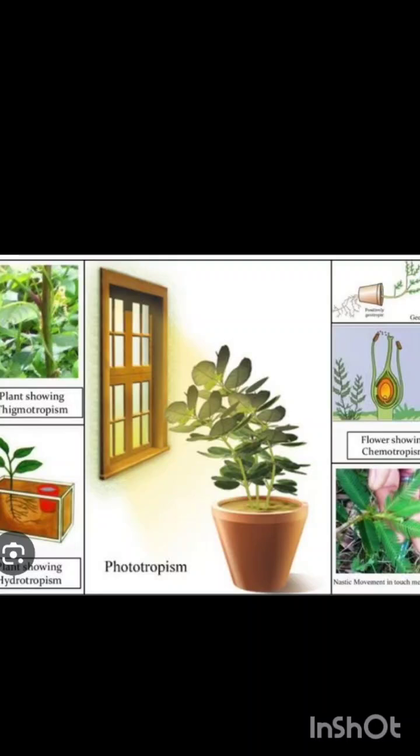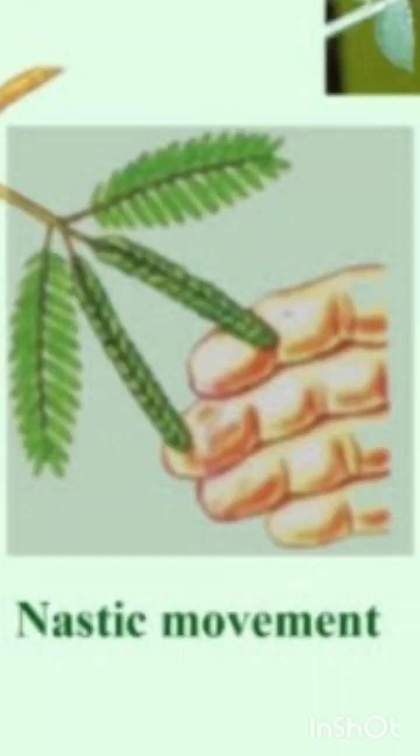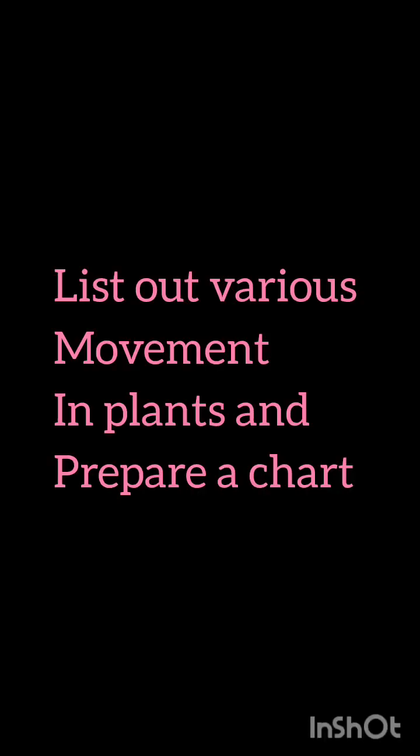They do not have the ability for locomotion. Nastic movements are movements which are not according to the direction of the stimulus. I am giving you an extra work. List out various plant